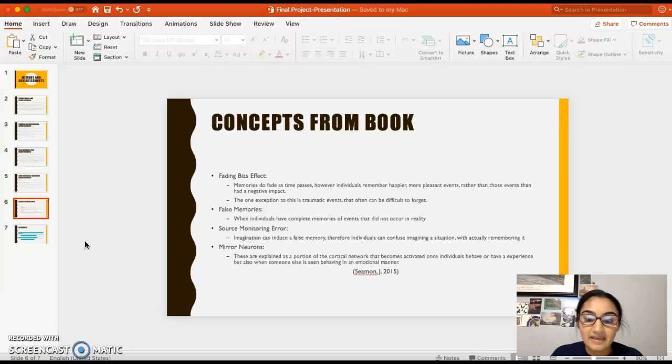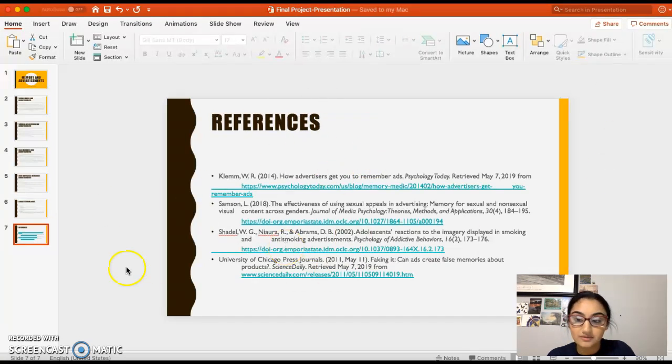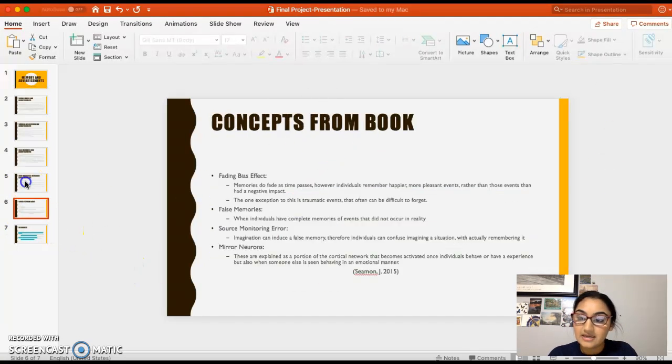And all of these concepts can kind of be applied to the different peer-reviewed articles and the mass media articles, as well. And this right here is the references for the articles that I used.